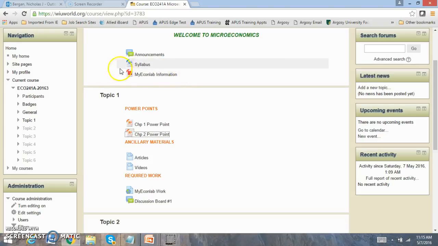Here's the MyEconLab information. So if you have MyEconLab access, if you bought a used book, you can buy MyEconLab access directly from them. If it came with your book, you can just use the code they provided, but this is the document that you need. If you have any problems with registering for MyEconLab, please contact the Pearson Help Desk because they are the only ones that can assist with any of those issues, as I'm only able to assist with issues within the course.